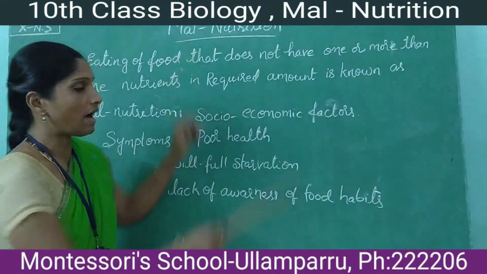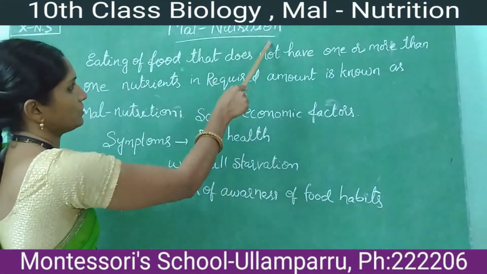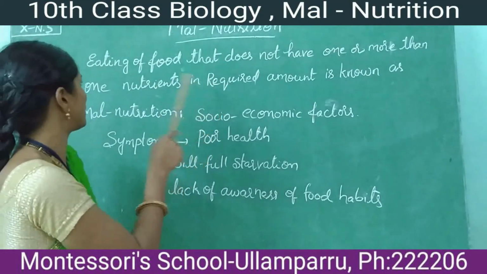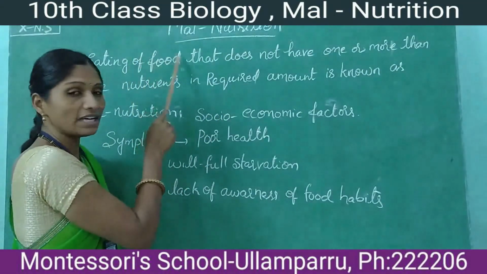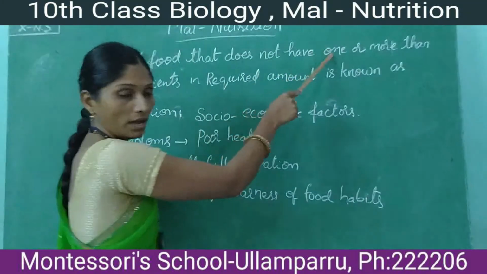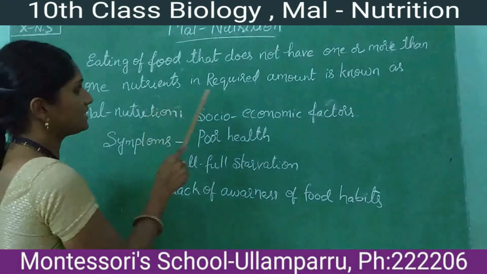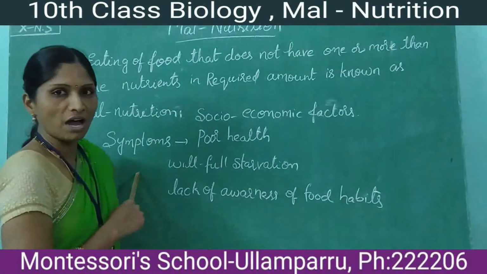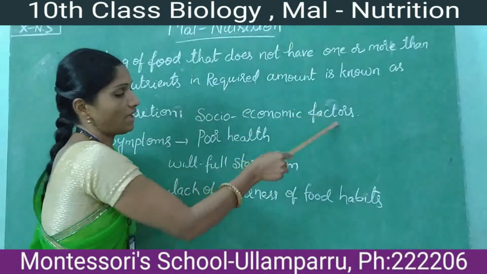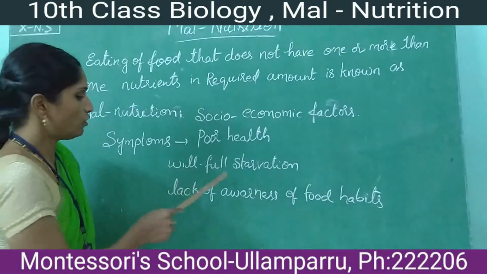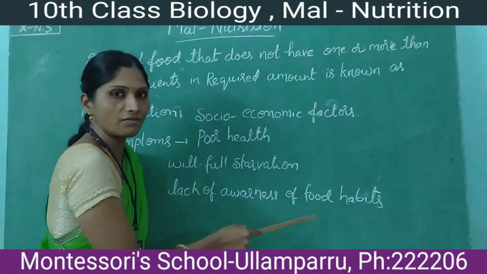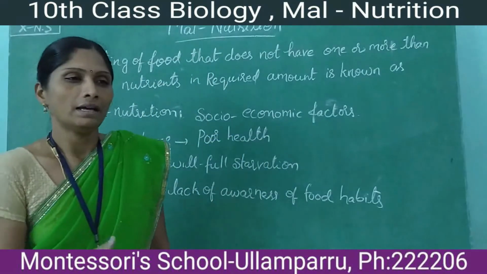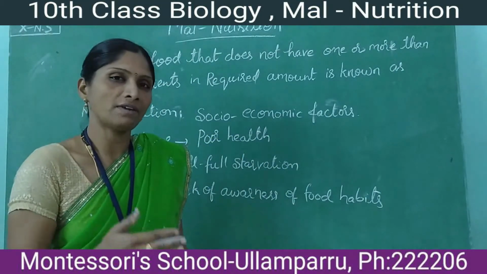The main topic is malnutrition. What is the meaning of malnutrition? Malnutrition means eating a food that does not have one or more nutrients in the required amount. The symptoms of malnutrition are socio-economic factors, poor health, willful starvation, lack of awareness of food habits. It depends upon whether they have the required amount.